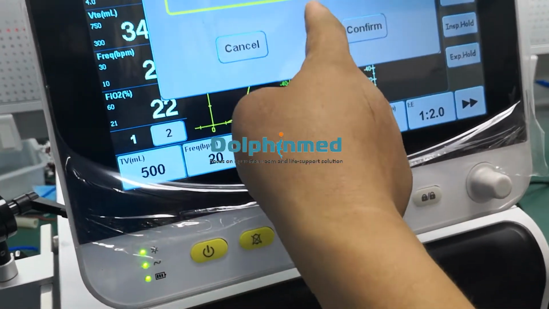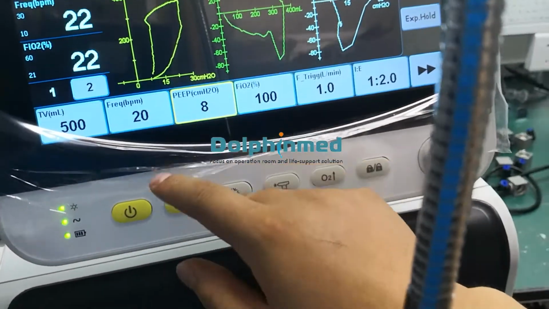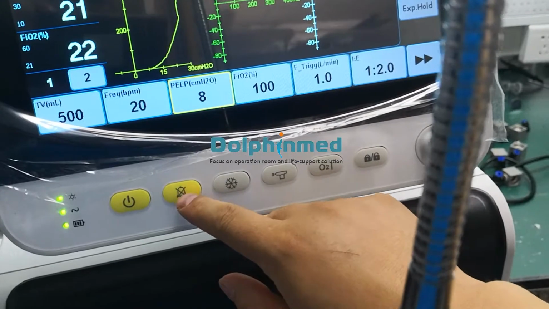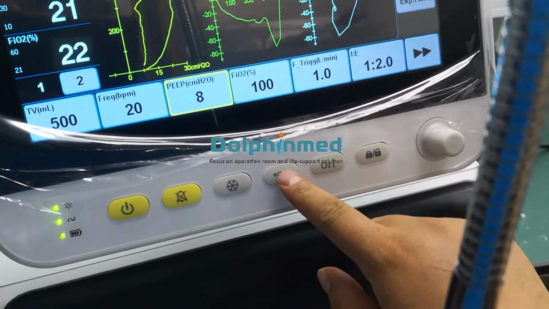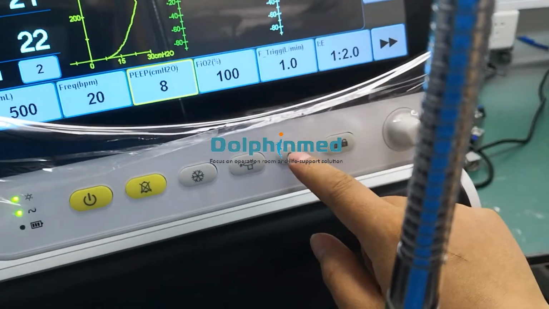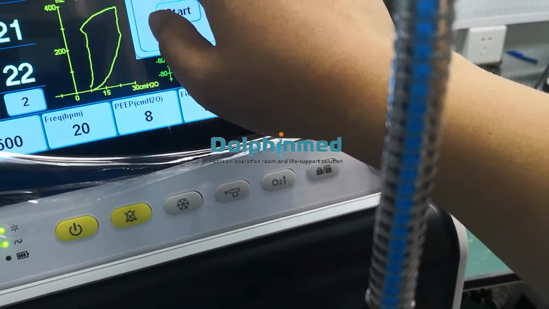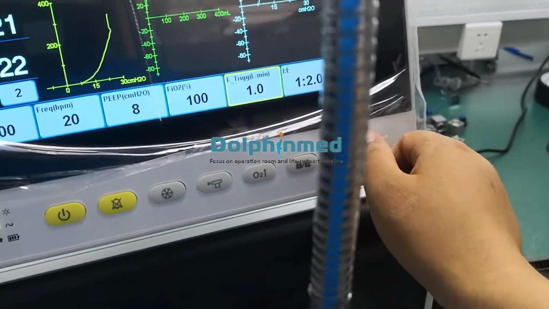Here is a sandy bag from here. Alarm, freeze. Nebulizer time. Oxygen at 100% time. Lock. This is the knob.